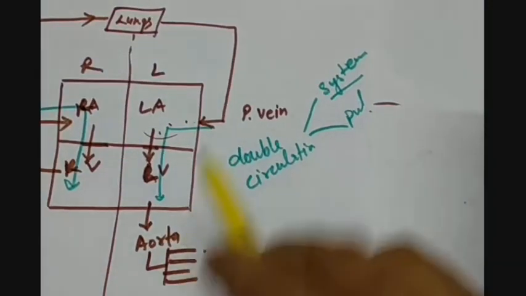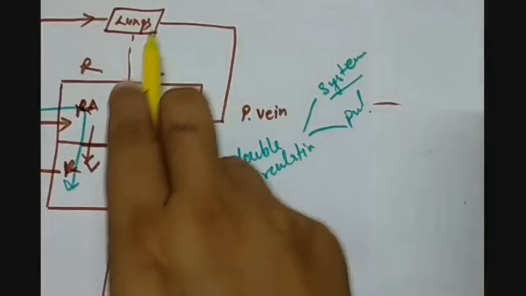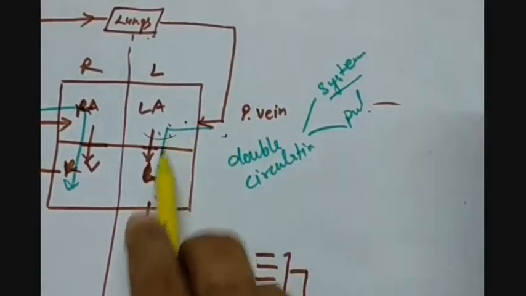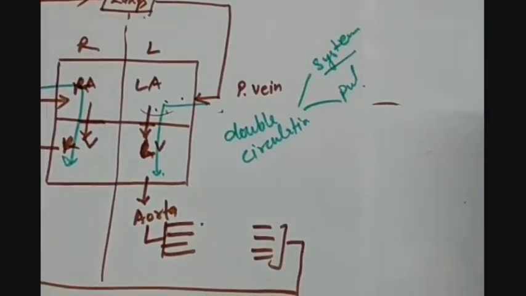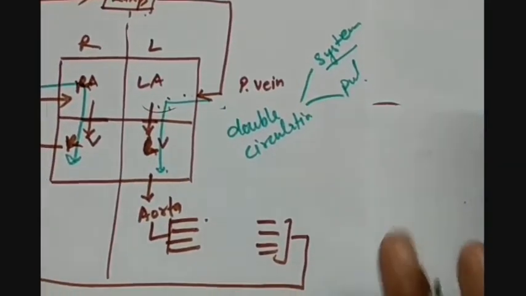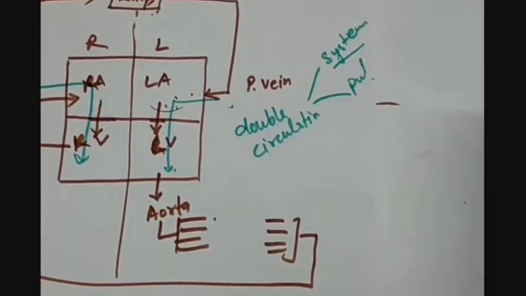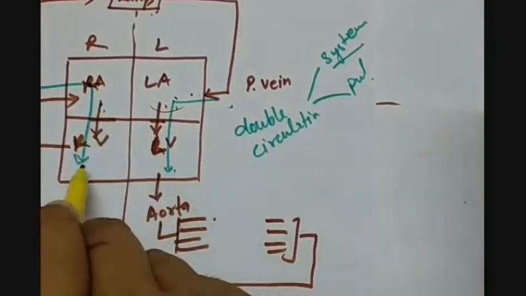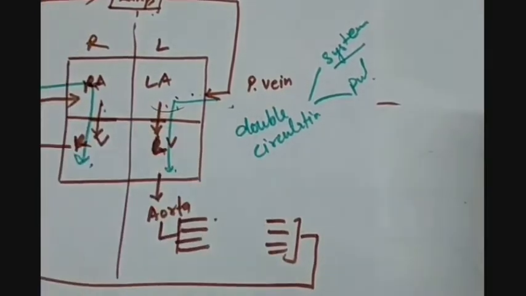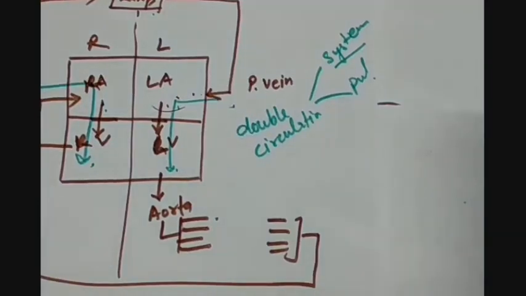Systemic circulation is the circulation in which the oxygenated blood flows through the heart. That means it starts from the lungs, pulmonary veins, left atrium, left ventricle and then aorta, and till the capillaries where the gas exchange takes place. Here we have the systemic circulation, then from the veins, then right atrium, right ventricle and the lungs. This is called the pulmonary circulation.